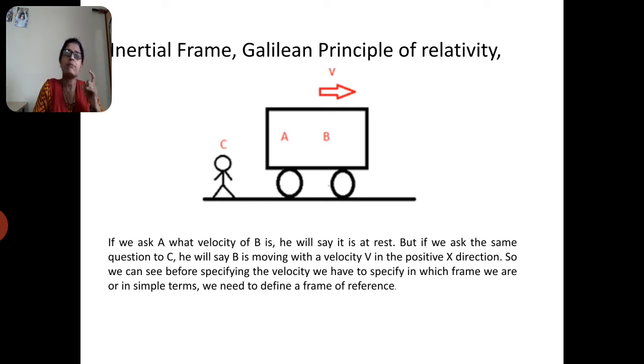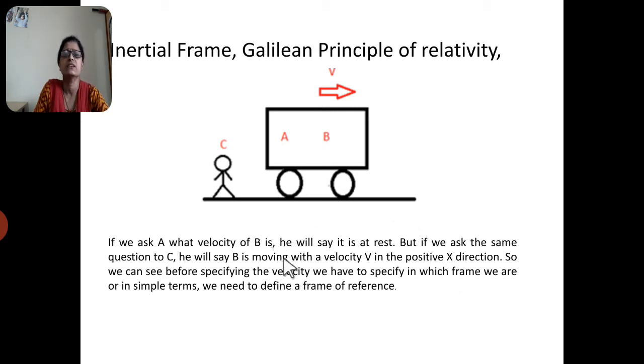Or a frame of reference is a set of coordinate axes which describes the position of a particle or an event. There are two types: the inertial frame of reference and the non-inertial frame of reference.